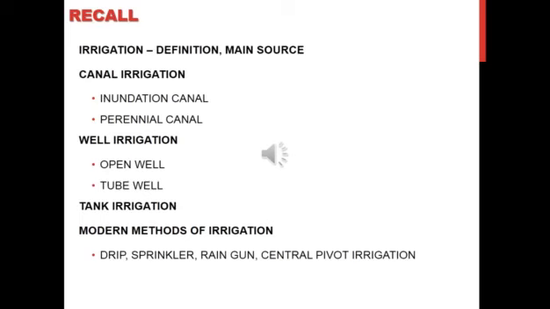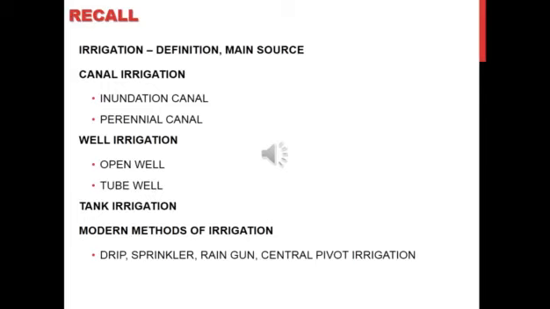Just to recall what we discussed in our last class: irrigation. Irrigation is the supply of water to agricultural plants by artificial means. Since India is a tropical country and its rainfall is seasonal, irrigation is necessary. What are the three sources of irrigation? Canal irrigation, well irrigation, then tank irrigation. Canal irrigation is the second most popular, and there are two types: inundation canal and perennial canal.